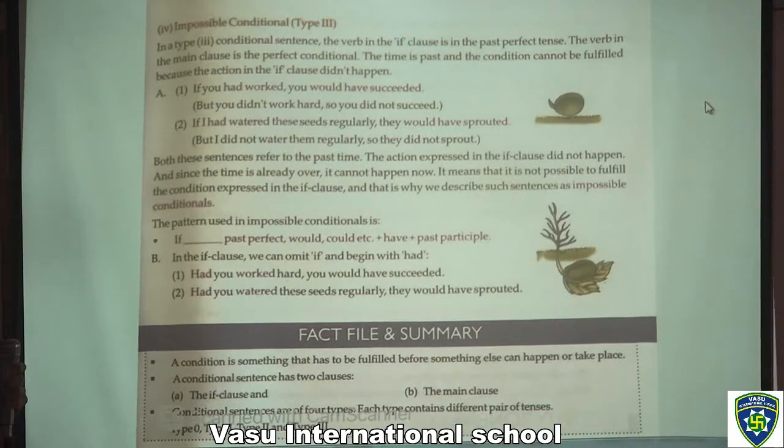Now, at the last, fact file and summary. A condition is something that has to be fulfilled before something else can happen or take place. A conditional sentence has two clauses, the if clause and the main clause. Conditional sentences are of four types. Each type contains a different pair of tenses: type 0, type 1, type 2 and type 3.